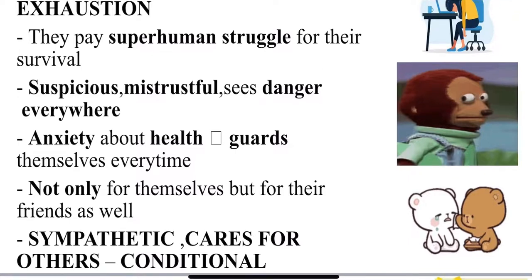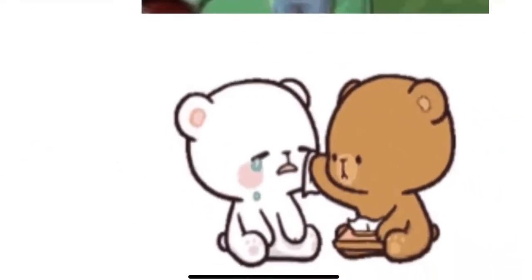One, they are unmoved by apology, they hold grudges, malicious attitude, unforgiving. Second, they have anxiety about health, they care not only for themselves but also for their supporters, their friends only, not for those on whom they hold grudges. They are very good to their friends. They are sympathetic and care for others, but it is very conditional.